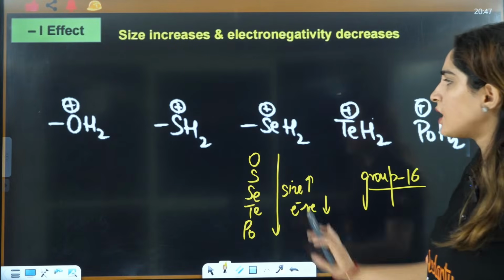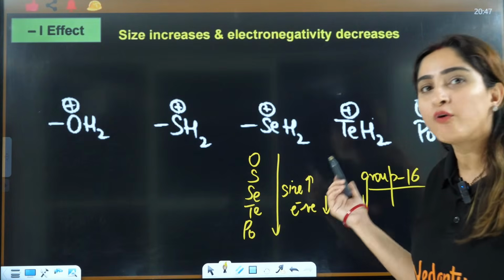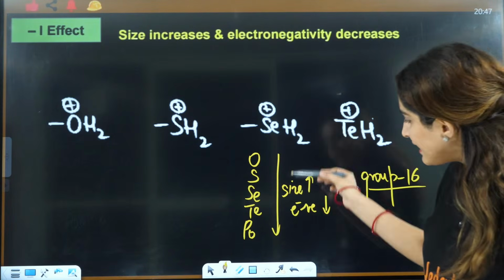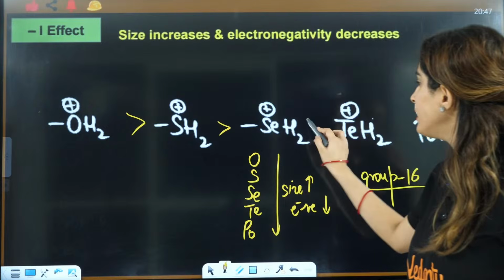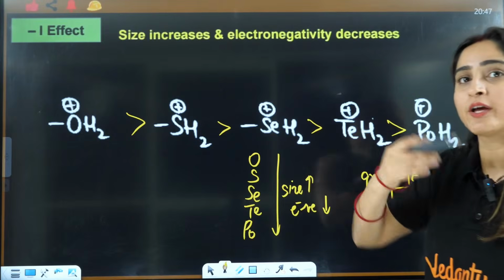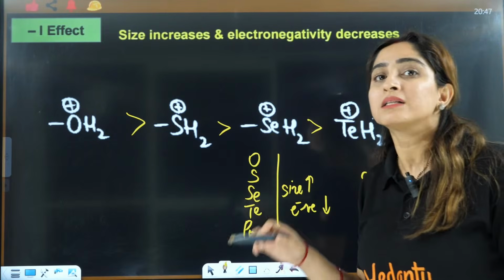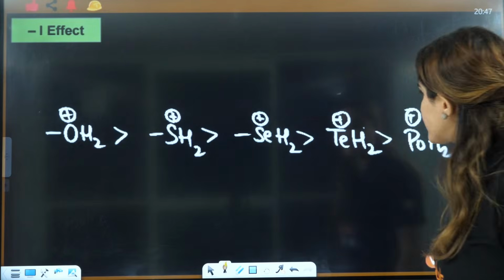Okay. What about this one? Down the group, what is happening? Electronegativity is decreasing. That is why the order will be this one, because down the group electronegativity decreases, so the minus I effect is also going to decrease down the group, right?